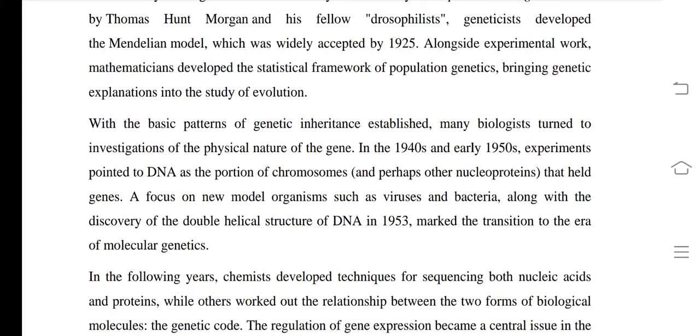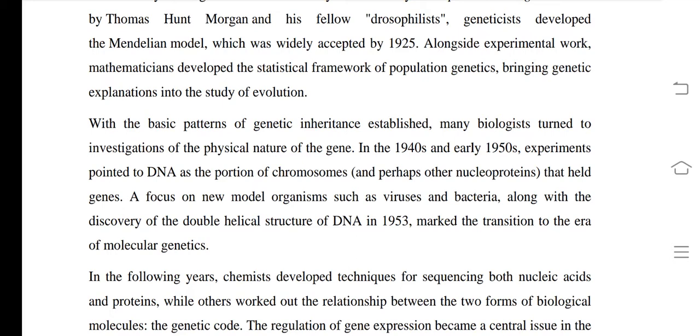Now see, another branch is there which is known as molecular genetics. Molecular genetics is one type of branch of molecular biology. Remember, molecular biology is a different type of branch, okay, it is one type of branch of biology. So see, one word is used, which is discovery of double helix structure of DNA.